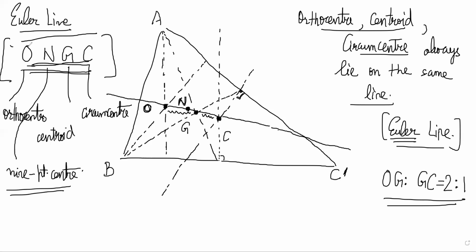And notice that there is a 2 gap between O and G, right? O to N, N to G, right? And there is a 1 gap between G and C, right? If you remember ONGC like this, there is a 2 gap between this and a 1 gap between this, right? So OG is to GC is equal to 2:1. That is true.